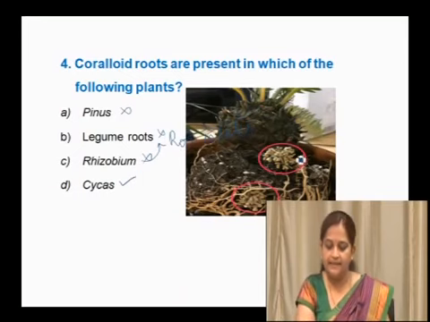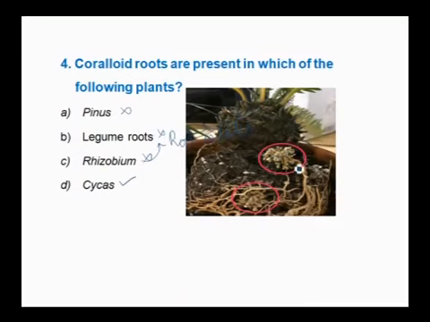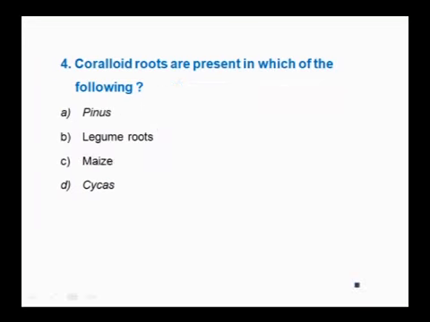See, here we can see in cycas, these are the coralloid roots which are associated with cyanobacteria, and these cyanobacteria which are symbiotically associated with cycas roots help in nitrogen fixation. So the next question is, coralloid roots are present in which of the following? The options are Pinus, legume roots, maize, cycas.